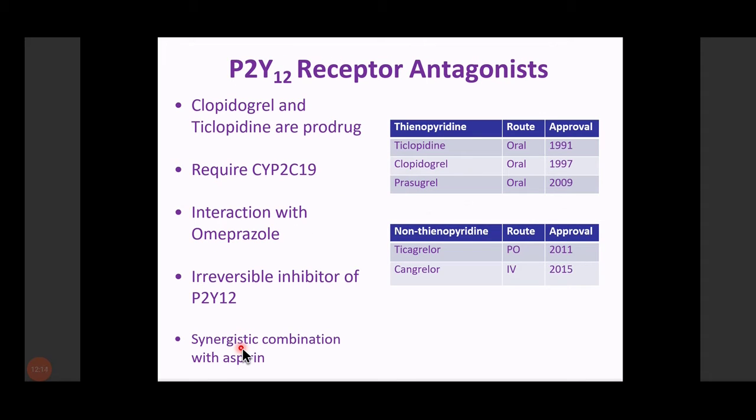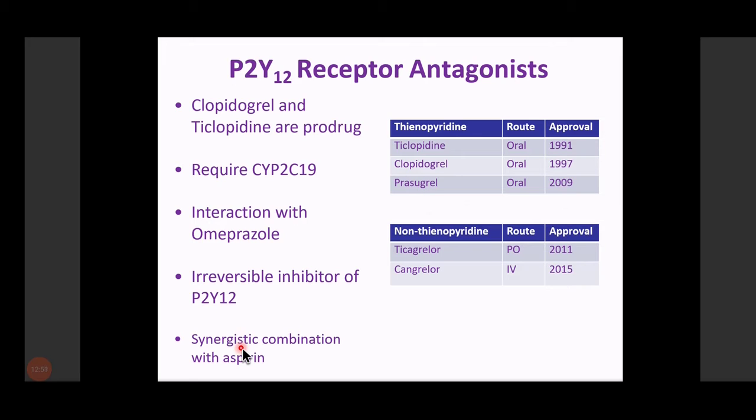Now coming to the ADP receptor blocker. ADP is the agent which promotes platelet aggregation by acting through its receptor P2Y12. So if we give a P2Y12 receptor antagonist, we can block the action of adenosine diphosphate, or ADP, and thereby we prevent the aggregation of the platelets. Among the P2Y12 receptor antagonists, we have ticlopidine, clopidogrel, prasugrel, ticagrelor and cangrelor.